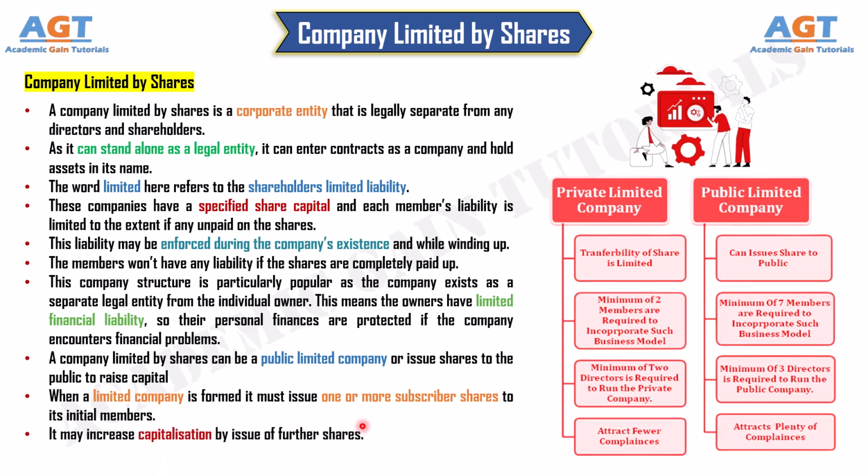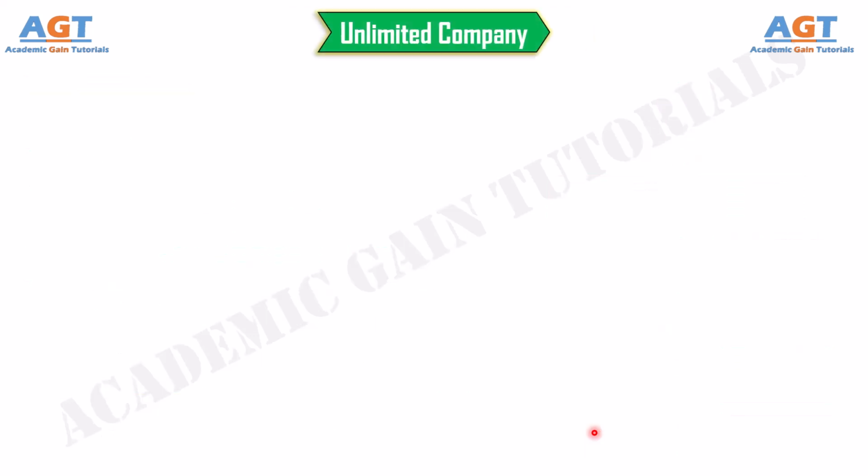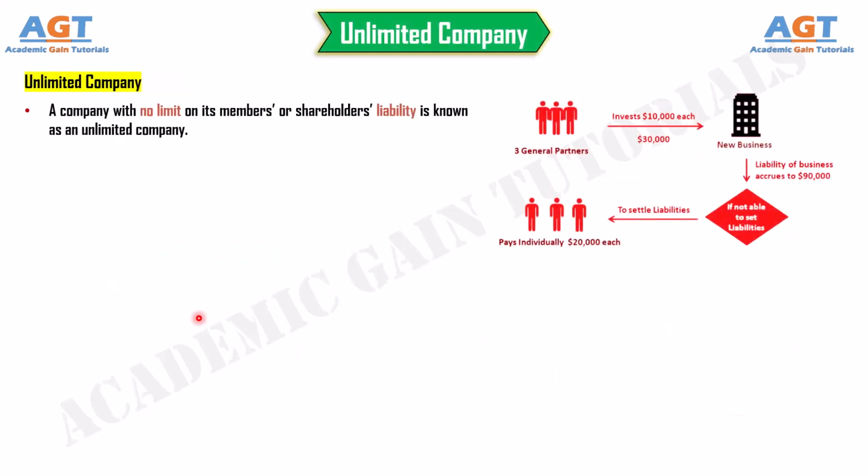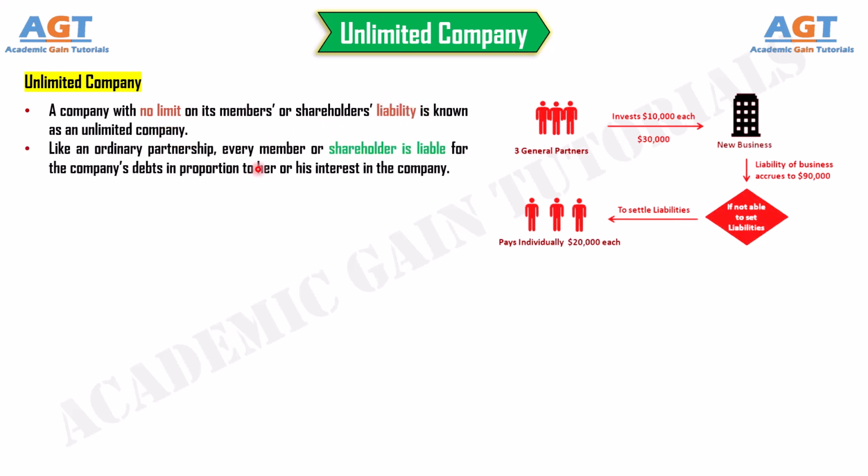Number 2. Unlimited company. A company with no limit on its members or shareholders' liability is known as an unlimited company. Like an ordinary partnership, every member or shareholder is liable for the company's debts in proportion to her or his interest in the company. These companies are unpopular in the Indian subcontinent.